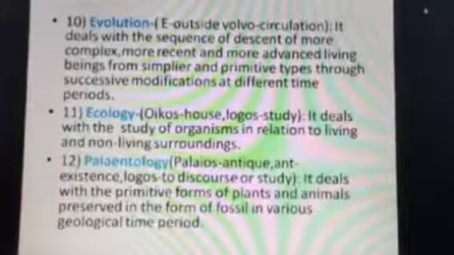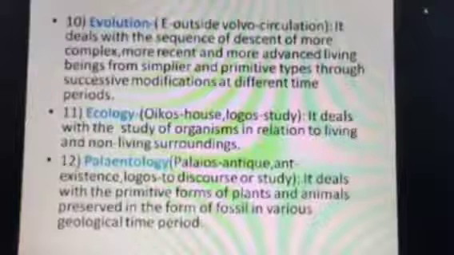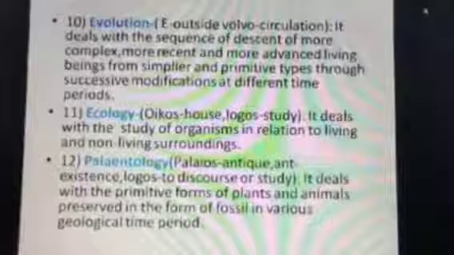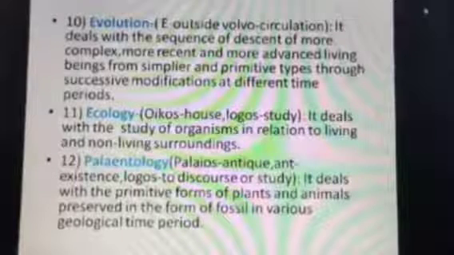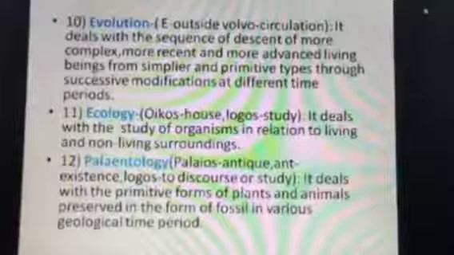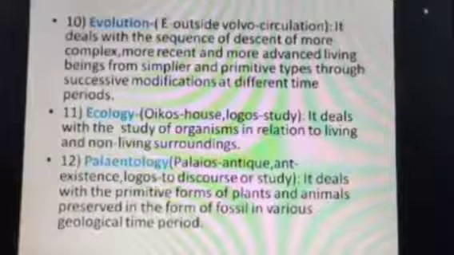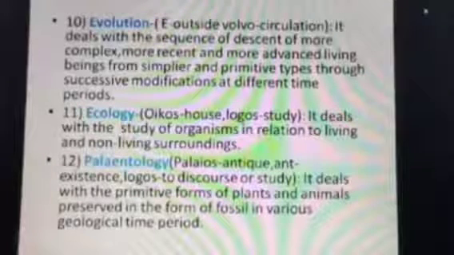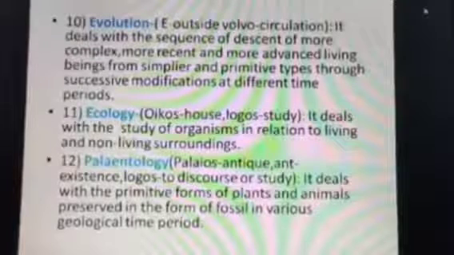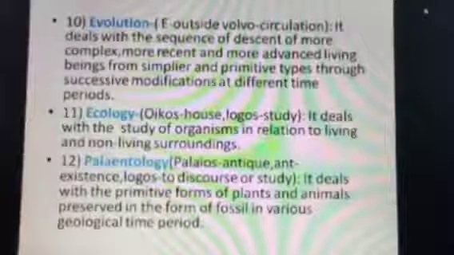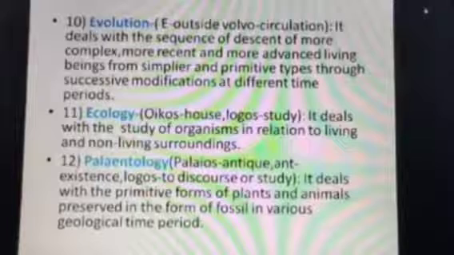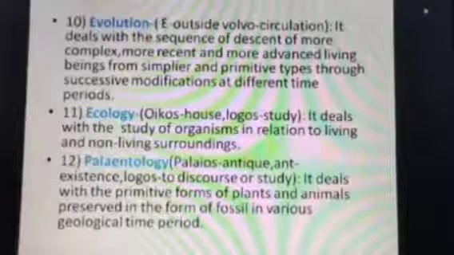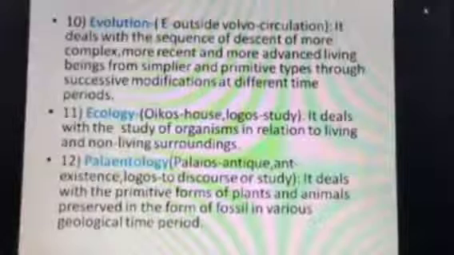Next is evolution. What is the meaning of the term evolution? Evolution actually means how a living organism originated, how it has come to the present form due to gradual modification, how this modification has taken place, why this modification has taken place, and how it has achieved the higher rank or present form.